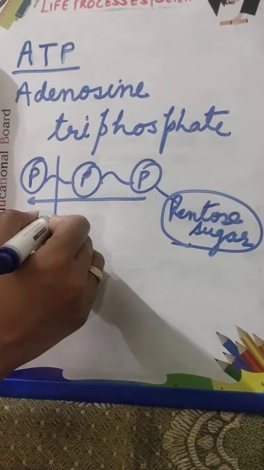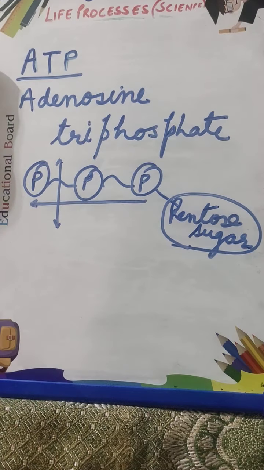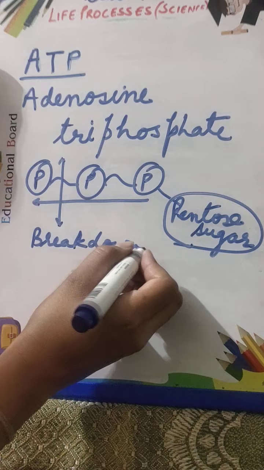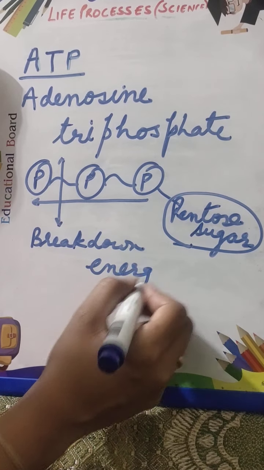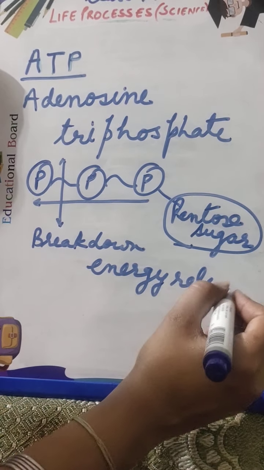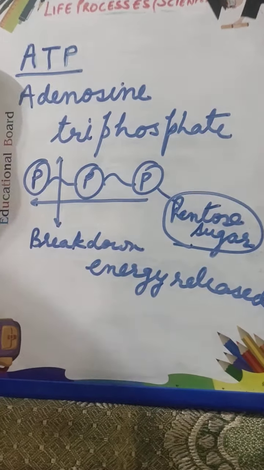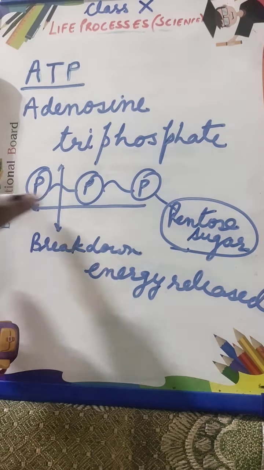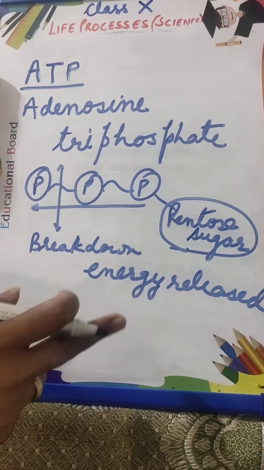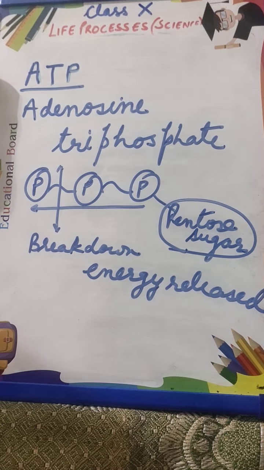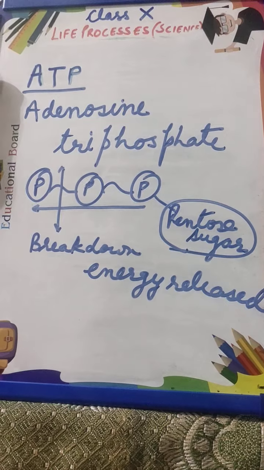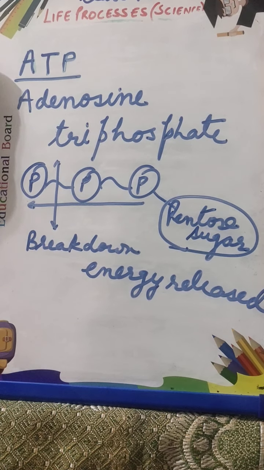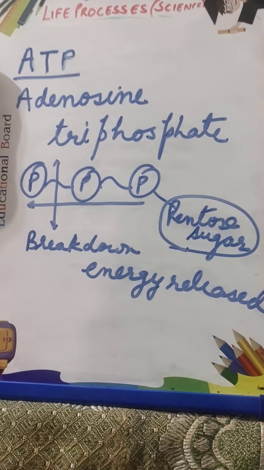When the bond between the phosphates is broken down, energy is released. So when this bond between the phosphates is broken down, then energy is released, which is utilized by the cell for its functions: contraction of muscles, protein synthesis, conduction of nerve impulses, or any other activities going on in the body.